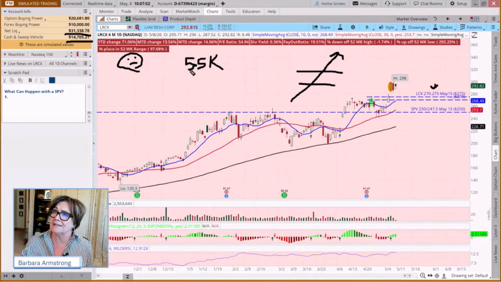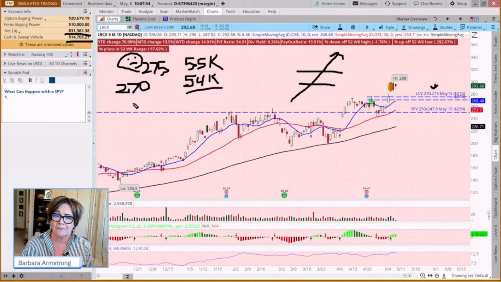If we look at this and ask what would happen, because we bought the 270 strike, we're going to buy $54,000 worth of stock to meet our obligation to sell. So we're going to buy the stock at 270 to meet our obligation to sell it at 275. And you might say, but I don't have 54,000 in this account.